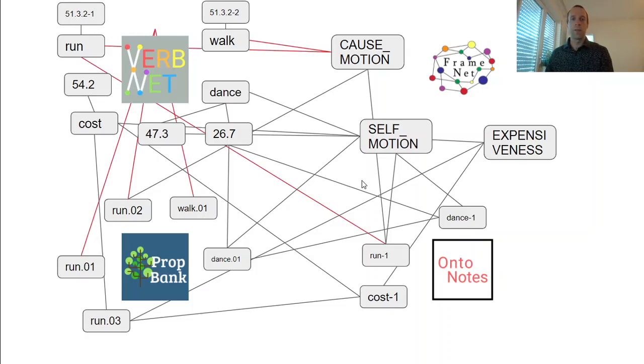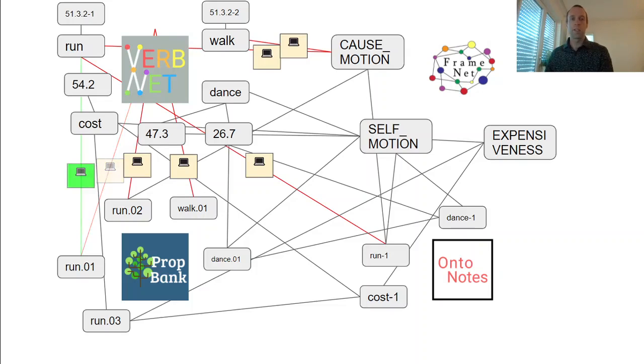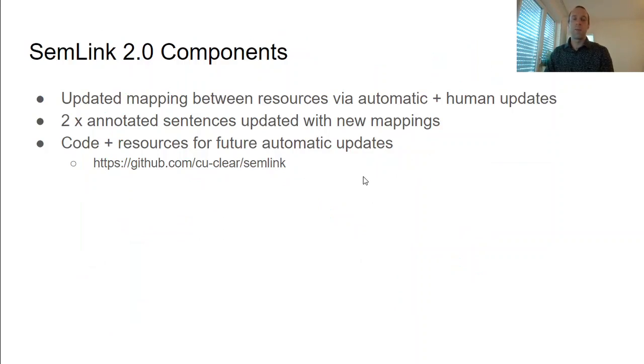In this work, we develop a method to computationally assess each of these broken links and fix them where it's applicable. In cases where they can't be fixed, we can then pass them to annotators who make the right choices. In some cases, the links cannot be fixed and are then removed. This work then develops an updated mapping between all four of these resources via both automatic and human updates. We apply these mappings to corpora to double the amount of annotated sentences from the previous SemLink, and we release our code and resources in the hopes of improving future automatic updates to SemLink.